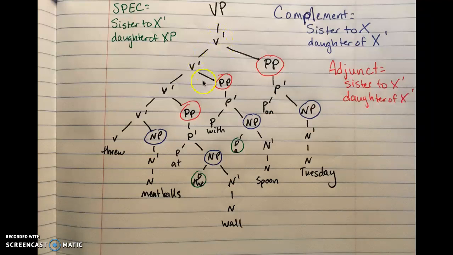And these are all sisters to bars and daughters of bars. And then see, we've got these complements right here because these are all sisters to these heads, and they're also daughters of the bars. Okay. Yeah. And you can check this by looking at their daughter sister position, obviously, which we're doing. And also, don't forget that X bar rules only allow binary branching, meaning a single node can only branch into two other nodes, not as many as we want, hence all the V bars we have here.